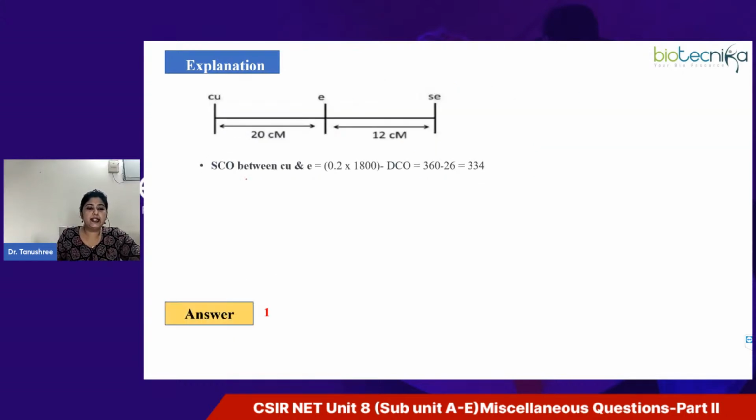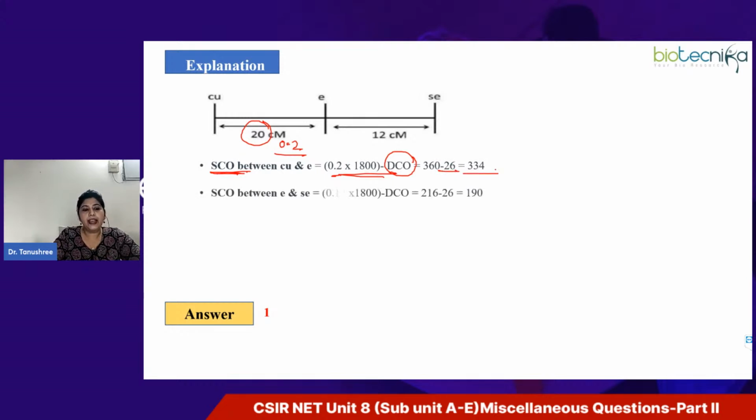Now to calculate the single crossover event, we know that the single crossover event probability is 0.2 and total progeny is 1800. When you calculate the distance between the genes, the recombination frequency, we consider the double crossovers, as in the previous question we solved a few minutes back, where the number of recombinants included double crossovers also. But here we specifically need only single crossovers. So whatever double crossover progeny we have calculated, 26, you have to subtract from here. So multiply 1800 with 0.2 and subtract 26 from the value you get.